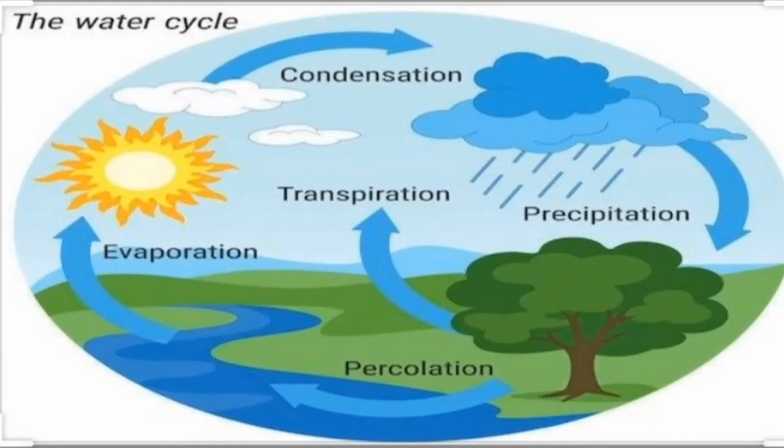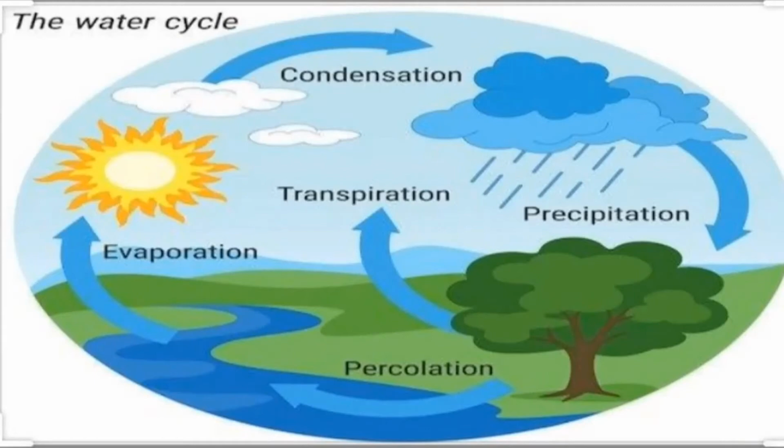Now as this water vapor rises up, because of less temperature, it cools down and will form the clouds. So this process is known as condensation. When the water vapor condenses to form the clouds or the water droplets, it is known as the condensation process.